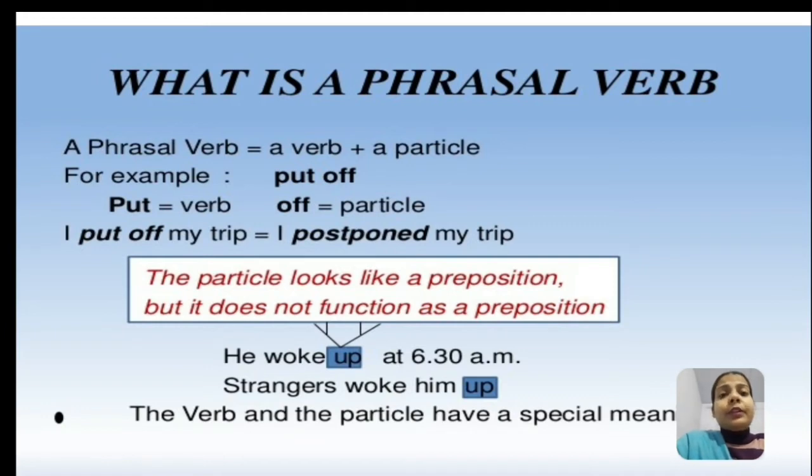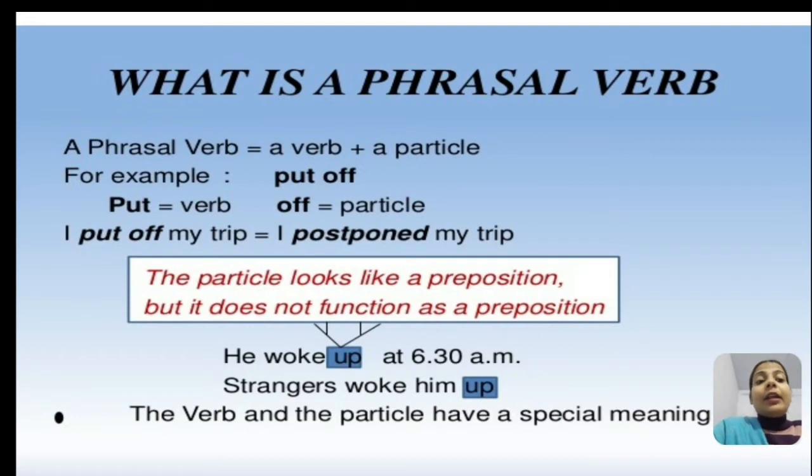Put off. Put is a verb. Off is a particle over here. So I put off my trip, which means I postponed my trip. The particle looks like a preposition, but it does not function as a preposition, right? Like for example, if we say he woke up at 6:30 a.m. The stranger woke him up. Here the verb and the particle have the same meaning, up.